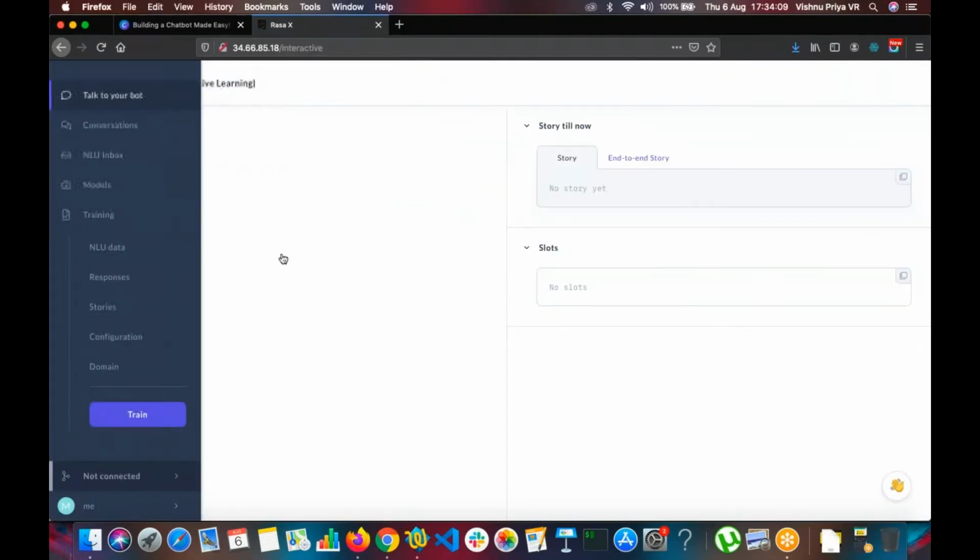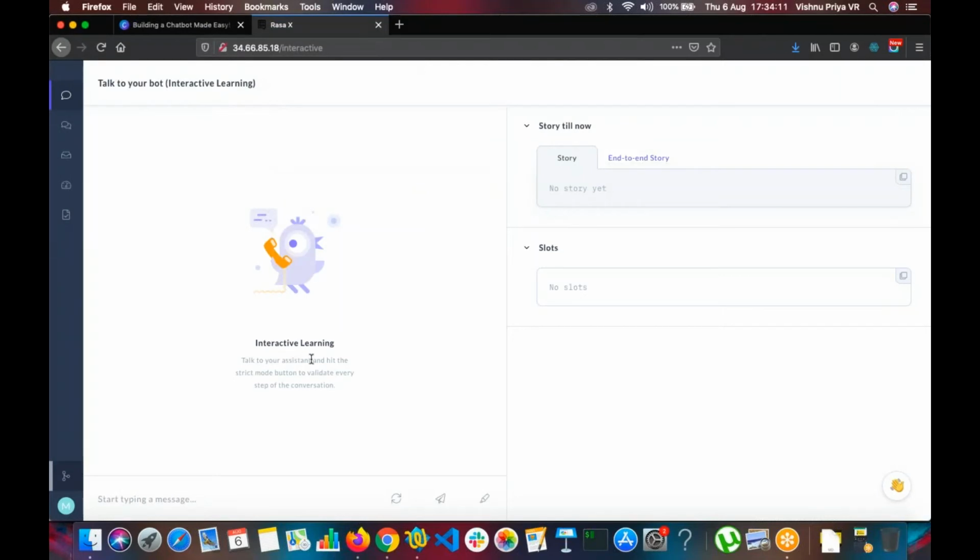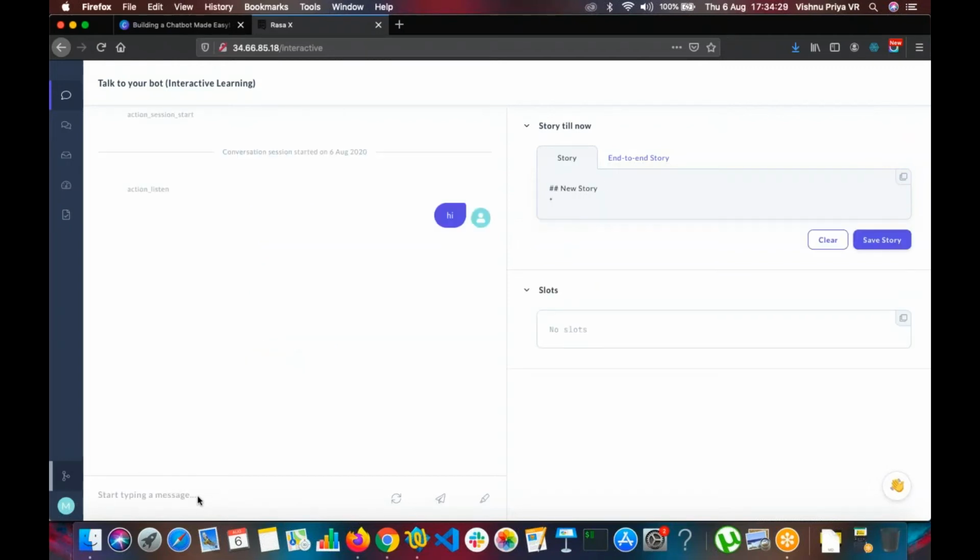So let's talk to the bot now. Perfect. You can see talk to our assistant and hit these. As I said, in RASA you cannot make changes like marking if it's wrong or right. In the conversation driven development side we had seen to track and test, and we can do the same here. So let me go according to my story.